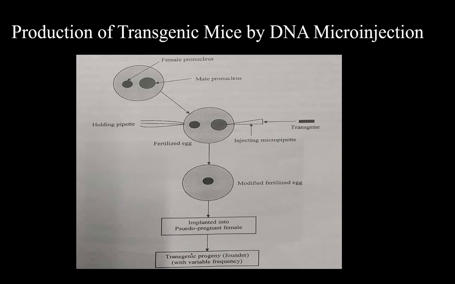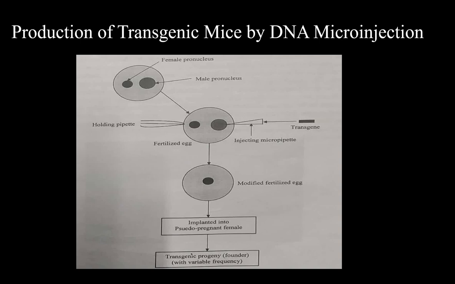The male pronucleus is denser or thicker and larger in size, therefore easy to locate for injection, being larger and denser than the female pronucleus. The injected DNA gets easily incorporated into the zygotic nucleus when the male and female pronuclei undergo union, and that forms a modified fertilized egg.